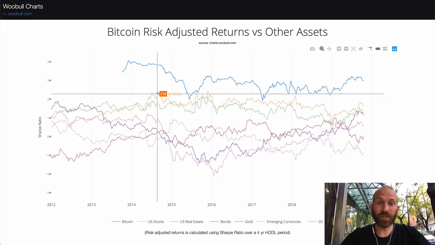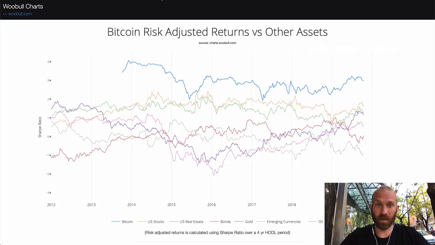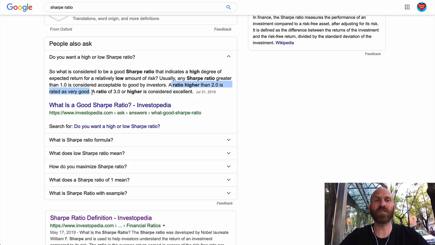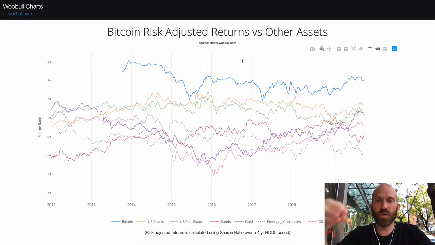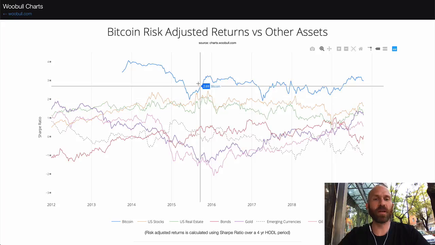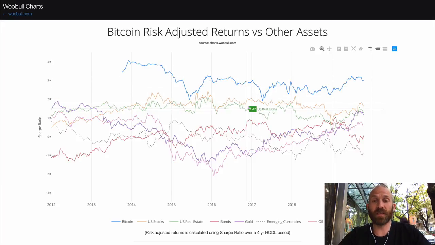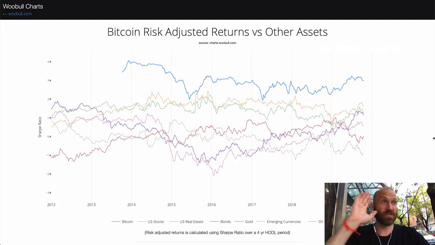Bitcoin hovers actually between 2 and 4. Insanely high Sharpe ratio. A ratio of 3 or higher is considered excellent, meaning that Bitcoin is an excellent investment. Even how volatile it is, even with the risk that you have to put out, based on the returns, you would be absolutely crazy not to invest in Bitcoin. I mean, this chart right here sums it up why you don't even need to mess around with the rest of these investments. Just buying and holding Bitcoin is one of the best things that you could possibly do.